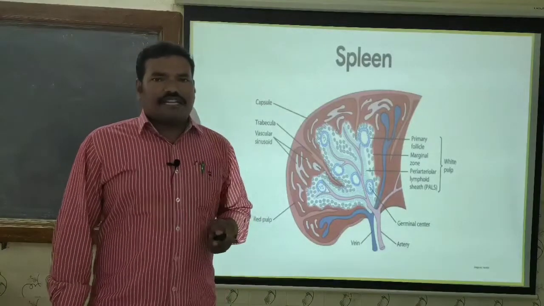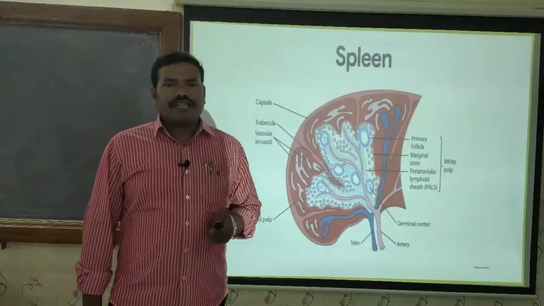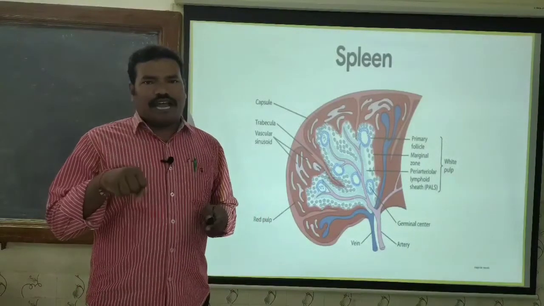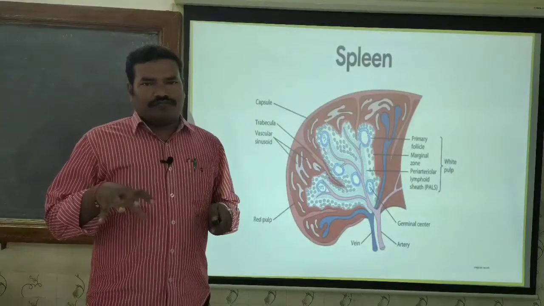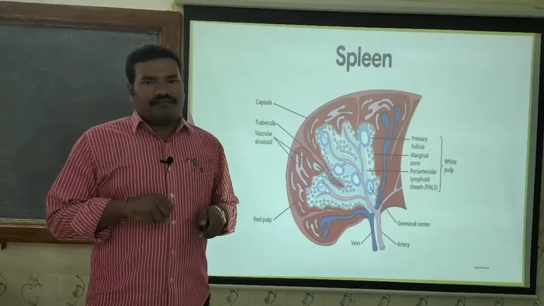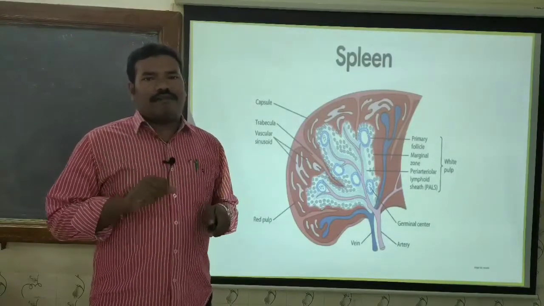Sometimes we will also observe clinical manifestations like splenomegaly. If the amount of antigens is high, or if they are toxic to the spleen, then the size of the spleen increases beyond the normal size.